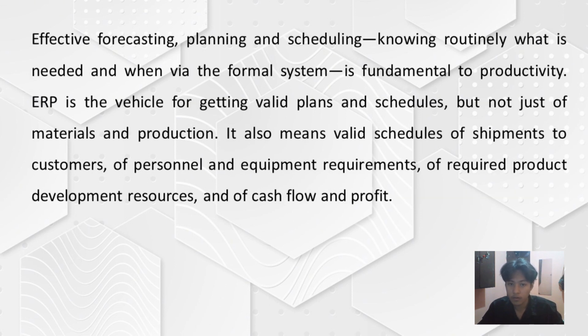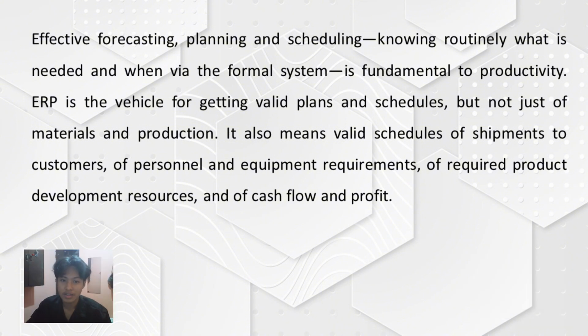Effective forecasting, planning, and scheduling, knowing routinely what is needed and when via the formal system, is fundamental to productivity. ERP is the vehicle for getting valid plans and schedules, but not just of materials and production. It also means valid schedules of shipment to customers, of personnel and equipment requirements, of required products, developed resources, and of cash flow and profits.